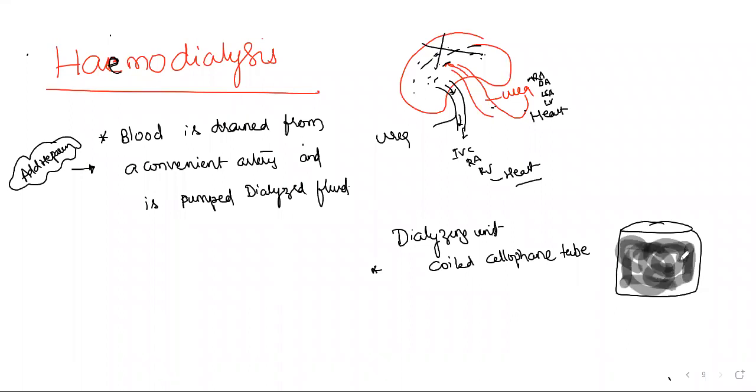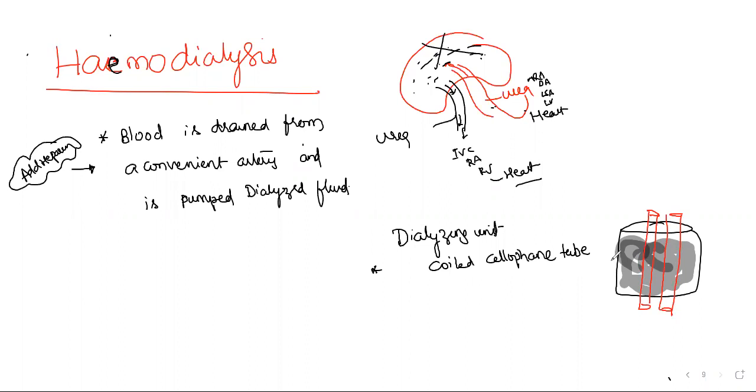If it is the dialyzing fluid, it contains a coiled cellophane tube. Now I am adding the cellophane tubes which pass through the dialyzing fluid. Just focus here, and you'll definitely understand.